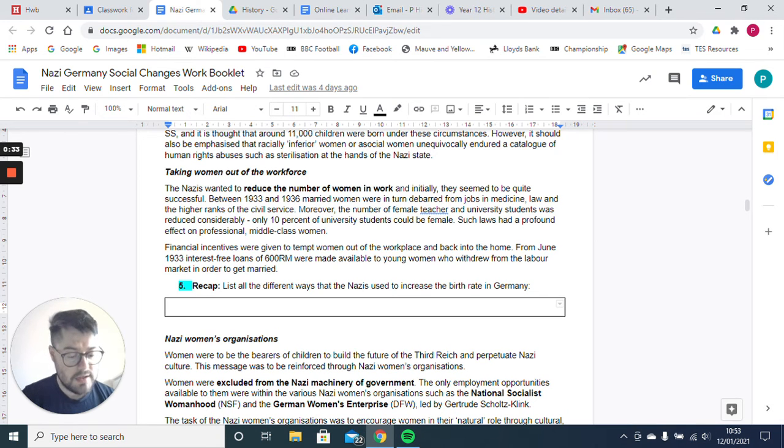I've also got the Lebensborn program, where they got women to go into these SS brothels and basically sleep with an SS officer, and the hope was that she'd get pregnant. Really weird, but yeah, that did happen. And women in work were obviously discouraged. There was a certain number allowed, as it says here, 10% of university students could be female.